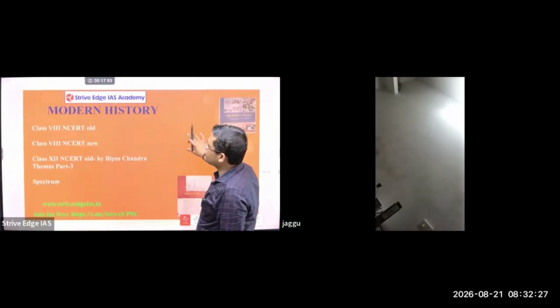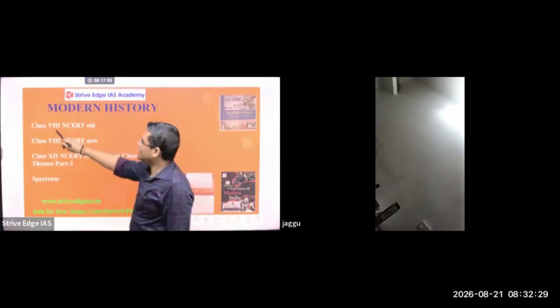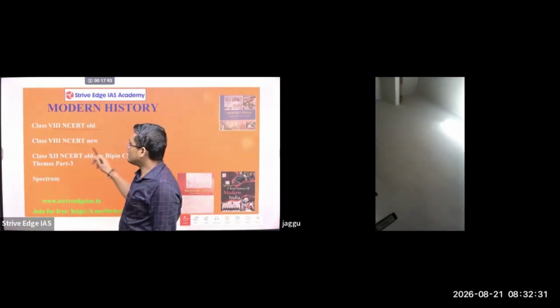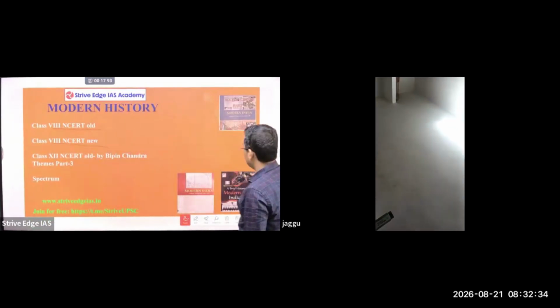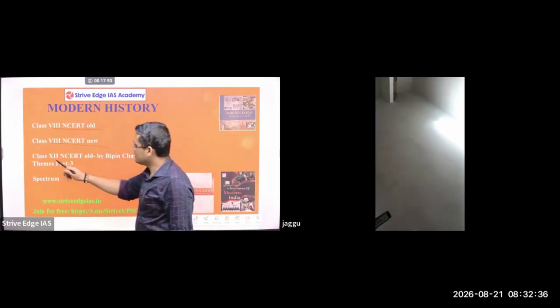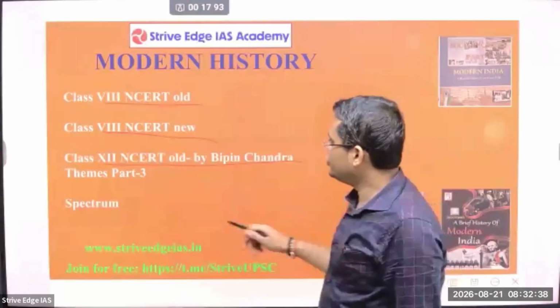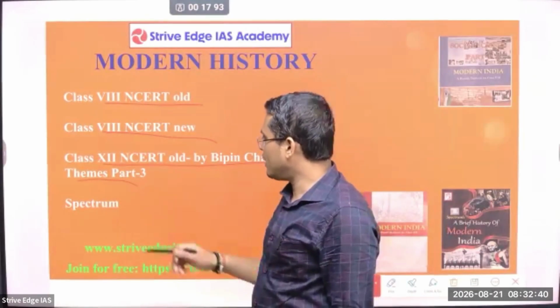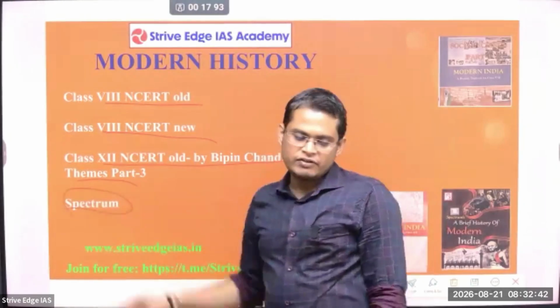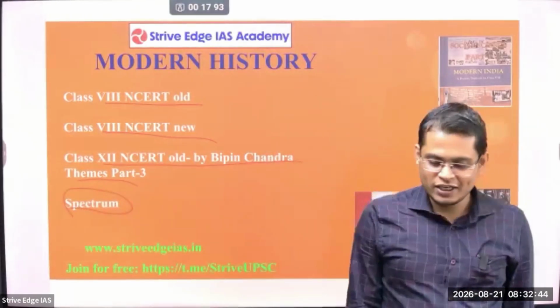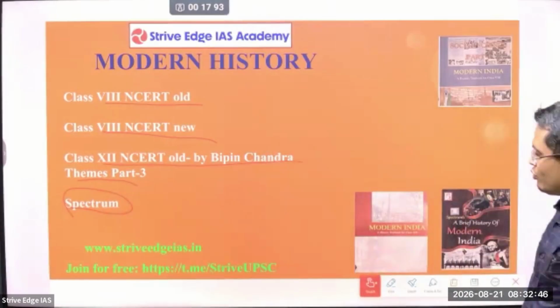Then next is modern history. In this modern history, you have to study the class 8th NCERT old, class 8th NCERT new. The next is class 12th NCERT old by Vipin Chandra, Themes part 3. The Spectrum book also you can refer to, and don't worry, in our class the notes we are providing are more than enough.